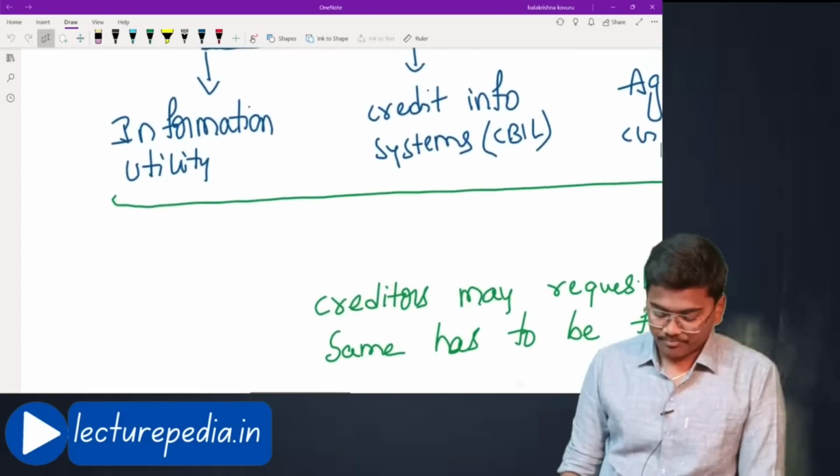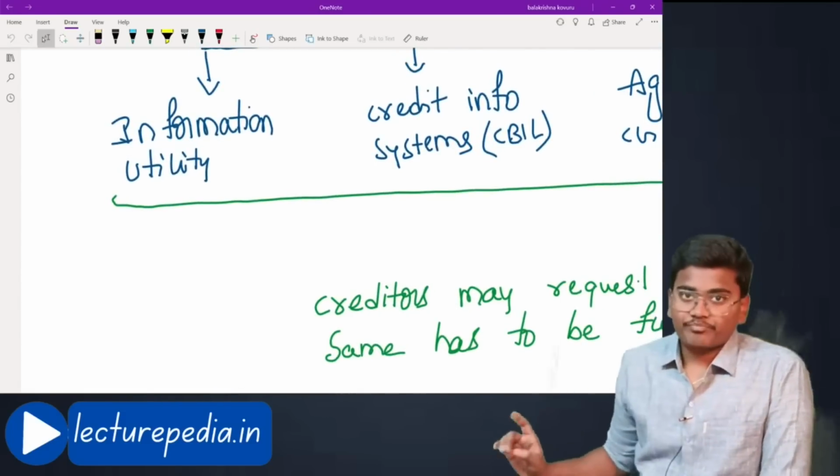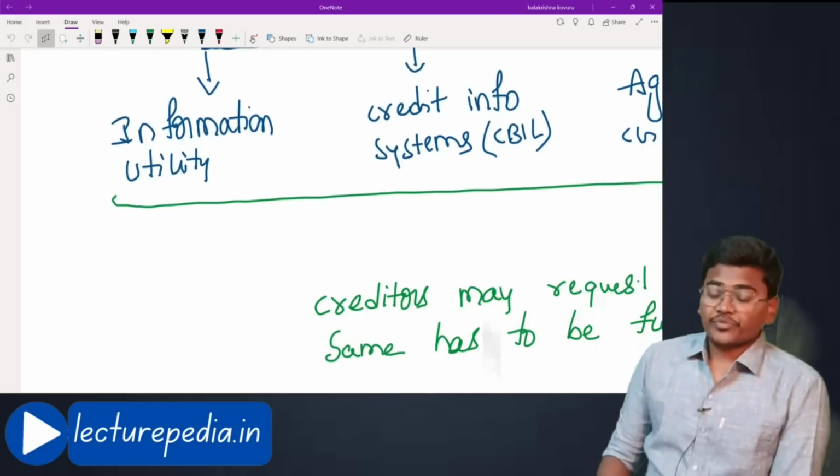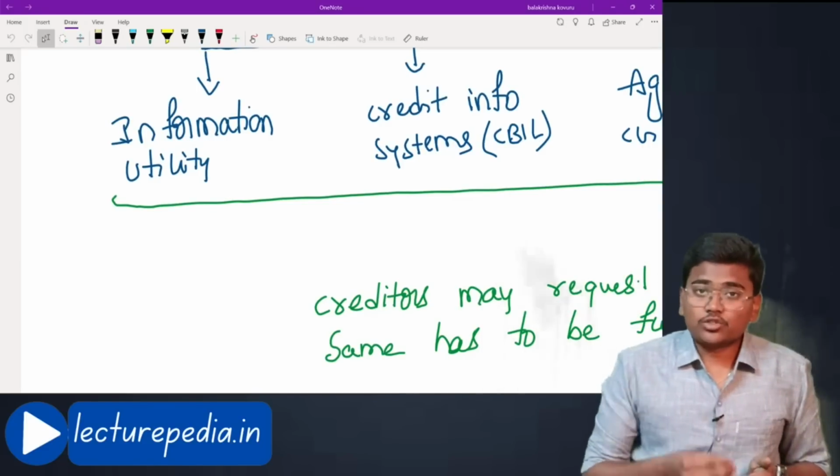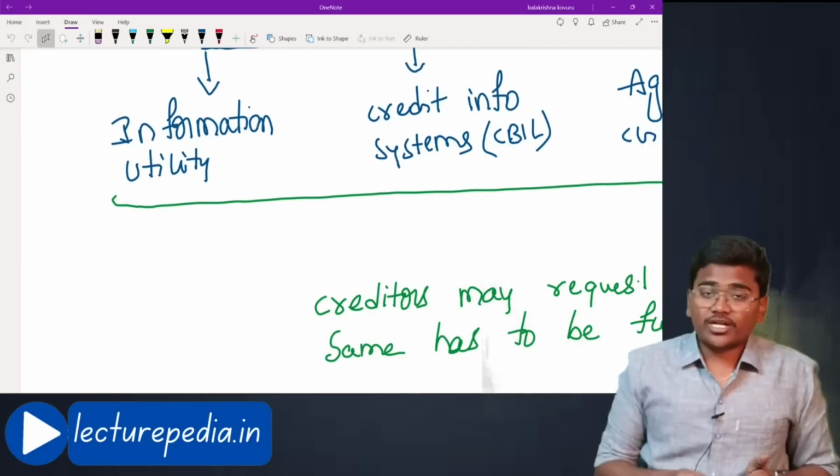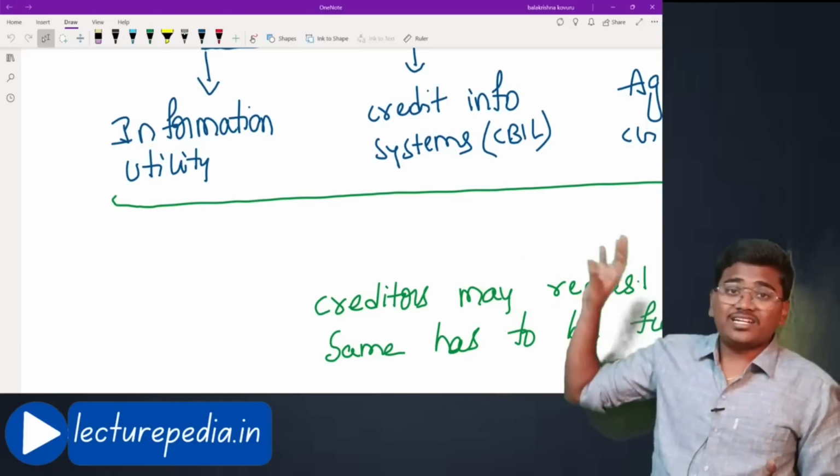First source, information utility. In the information utility, all the financial creditors who have given the loan to corporate debtor would have filed the details relating to the loan.